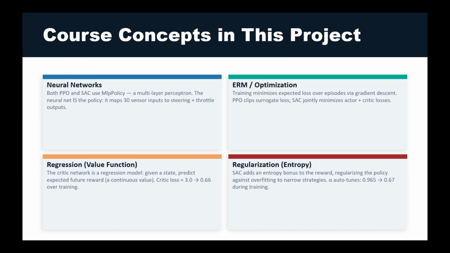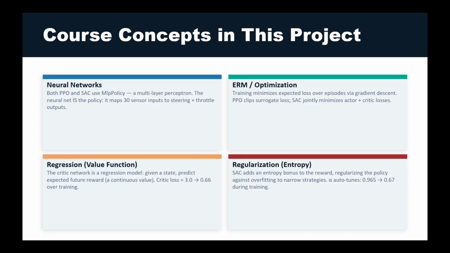Moving on to course concepts that we covered. Number 1, neural networks. Both PPO and SAC use a multi-layered perceptron. This is the same feed-forward neural network that we studied in class. The network takes in 30 numbers representing the sensor state of the world, passes them through hidden layers with nonlinear activations, and outputs two numbers, steering and throttle.